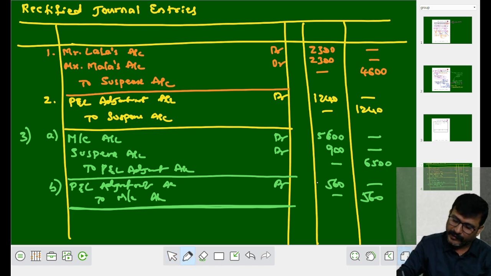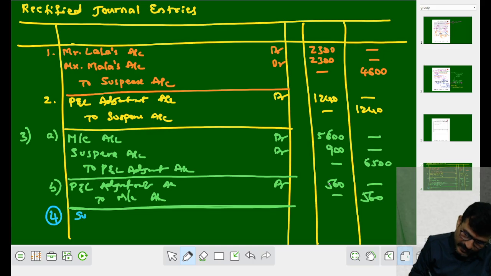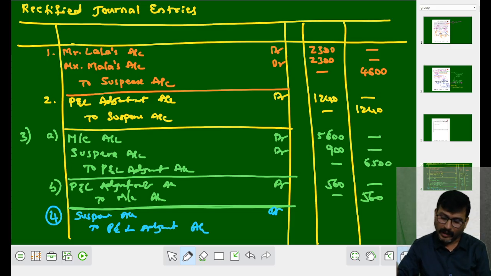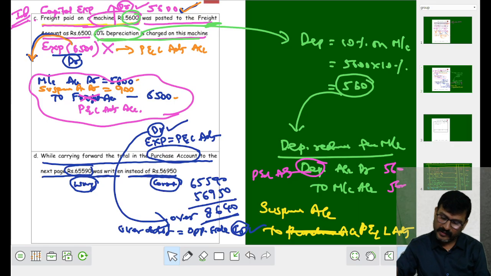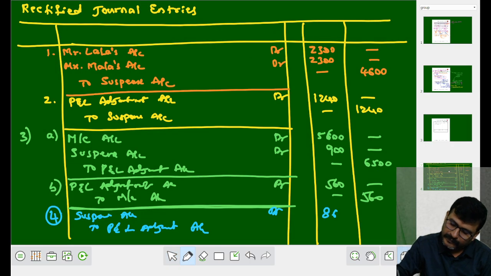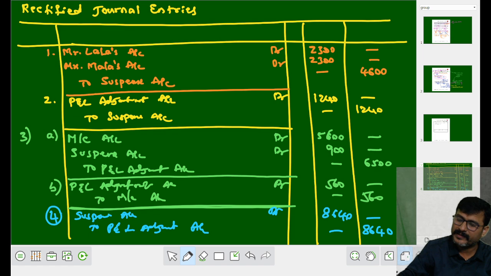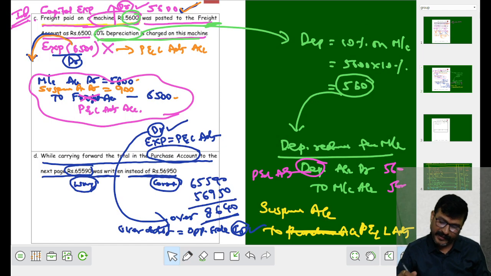That is the entry number what, fourth entry, suspense account debit to P&L adjustment account. How much amount it is, 8,640, being over debit in purchase account is rectified, है ना, over debit in purchase account is rectified.